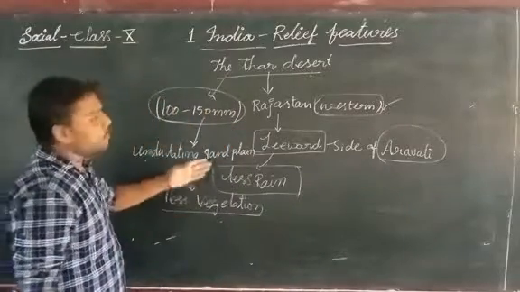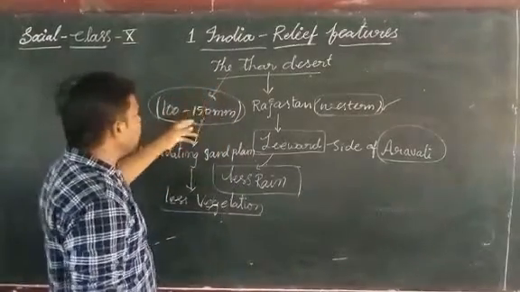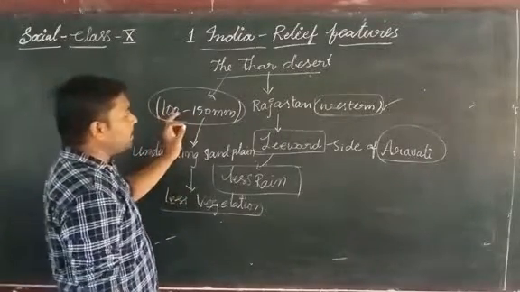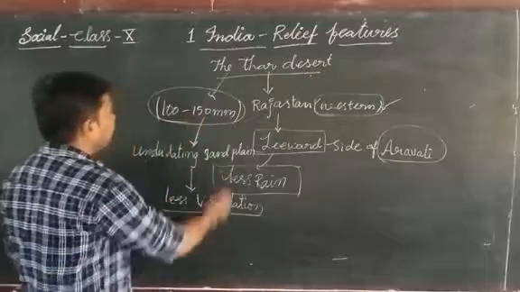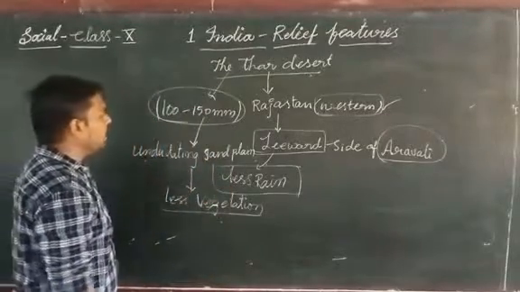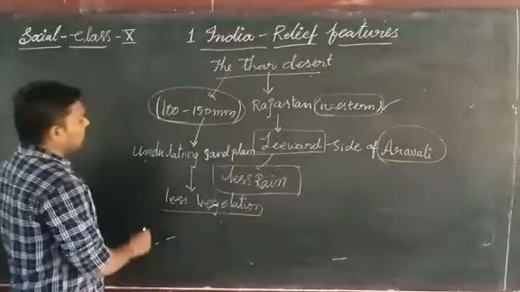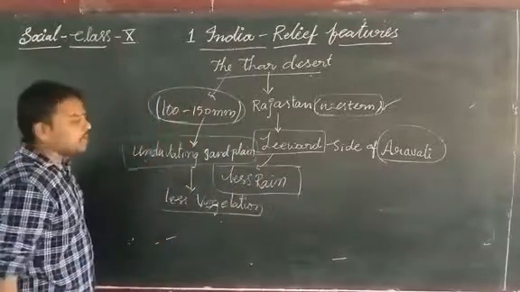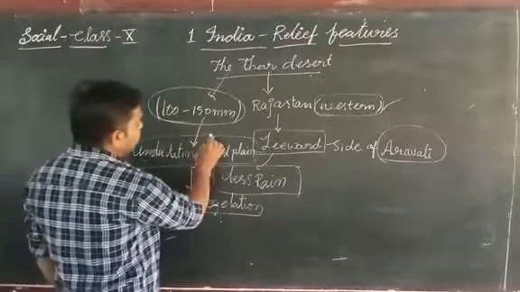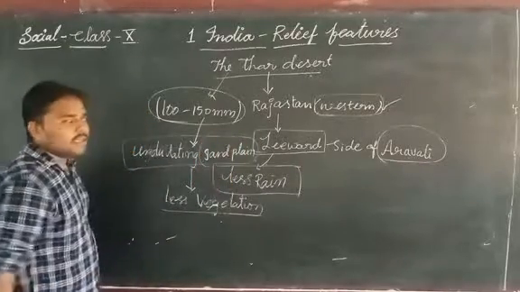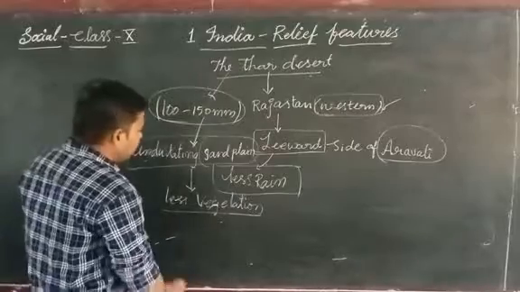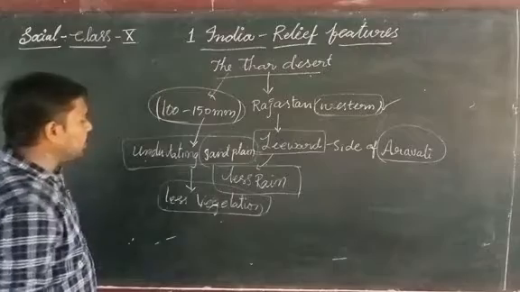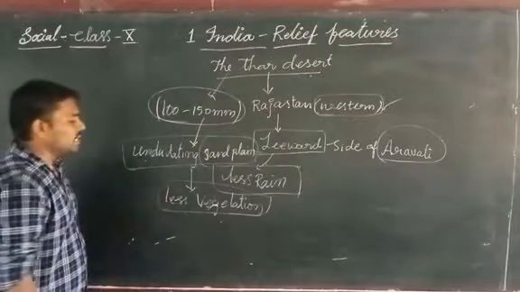Okay, how much rainfall is the Thar Desert getting? About 100 to 150 millimeters per year. That's why, due to the very low rainfall, it has only sand plains in its region, and very little vegetation.